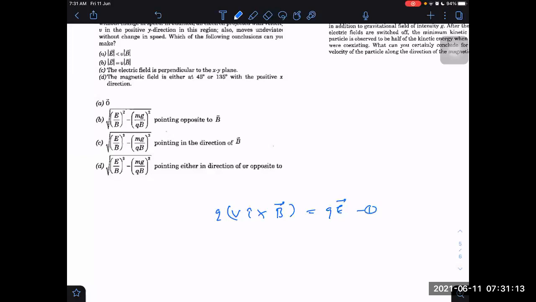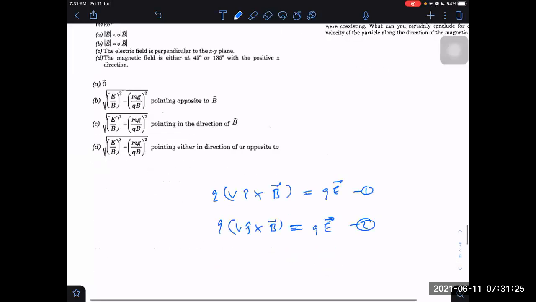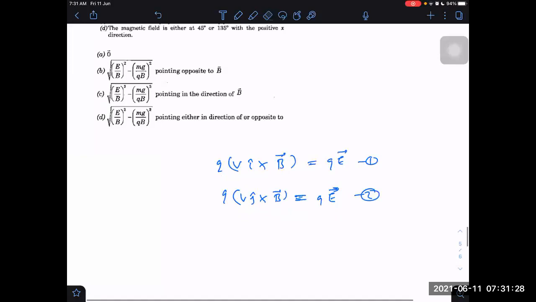Other is q v j cross B is also equal to qE. Then only it can go undeflected. There is no discussion about gravitational field. Otherwise, it can go undeflected because of balancing of three forces, the force due to E, the force due to B and the force due to gravitation. But here we don't have to take gravitation because there is no discussion regarding that.